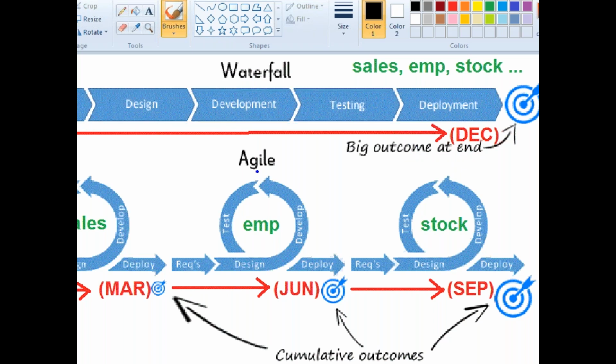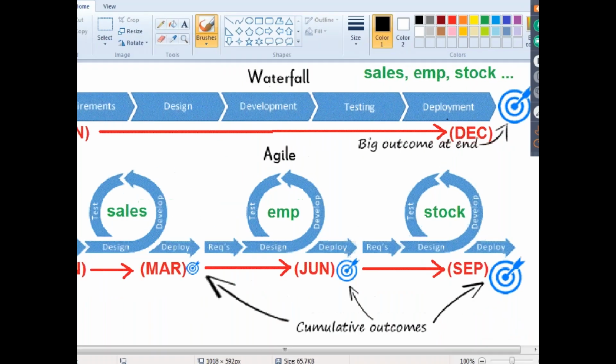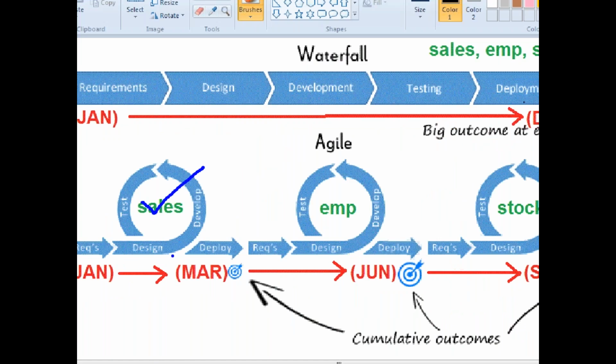But go for this Agile, I'll just deliver some sales module. It's fine. There are no issues. Then I go for some employee module, but this module is failed. This module is crashed. Then where will I focus? I'll just focus on the employee module.